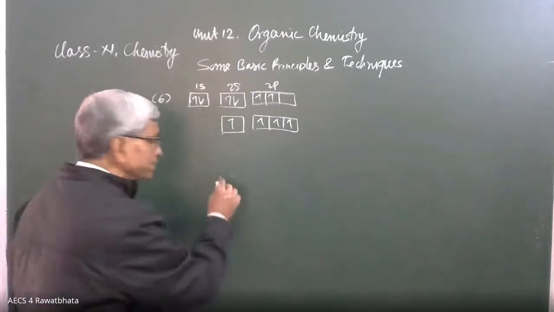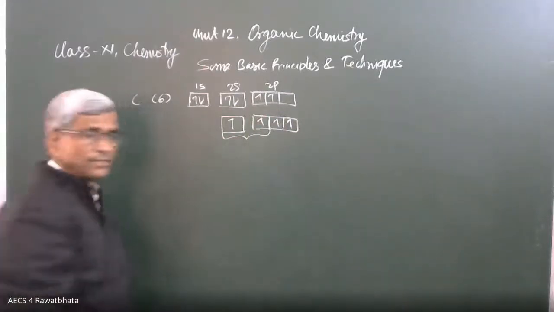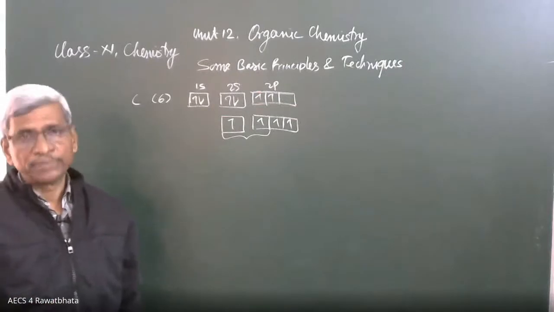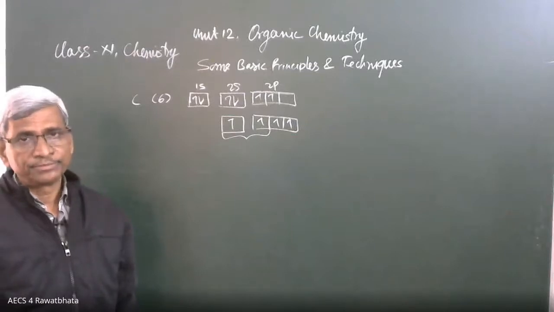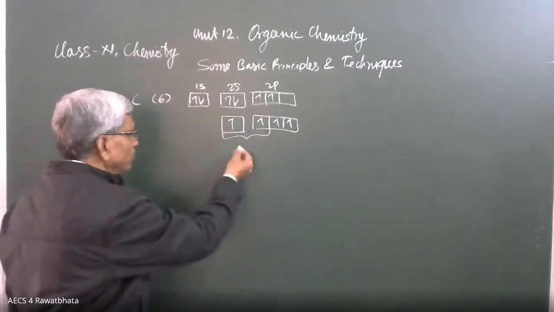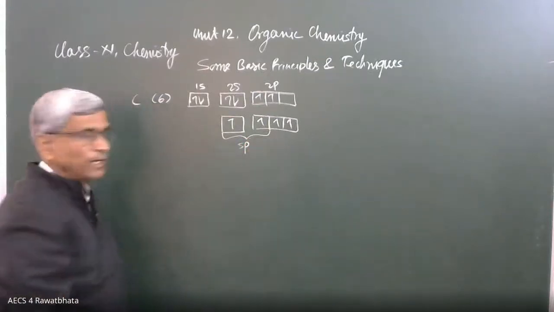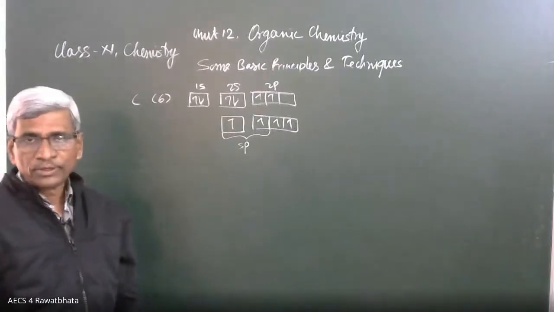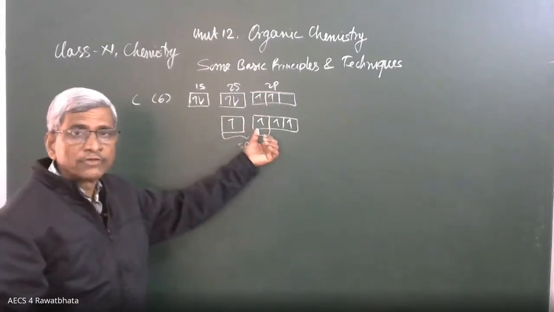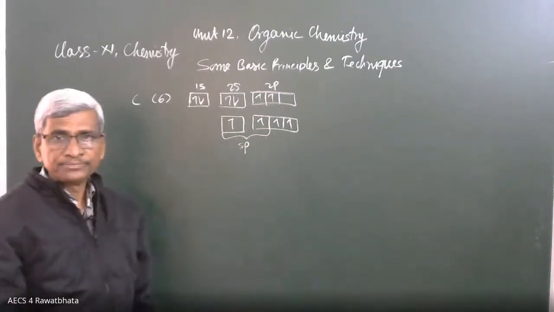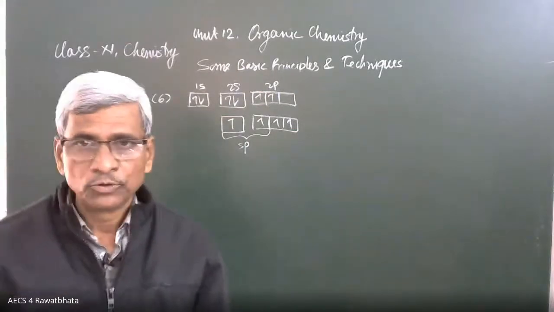As per the need, when we need only two hybrid orbitals, then 1s and 1p hybridize. We have discussed this in the chemical bonding hybridization topic. Only these two orbitals are involved in hybridization, and these hybrid orbitals are called sp hybrid orbitals. Two hybrid orbitals are there. One electron from the s orbital and another from the p orbital mix together and form sp hybrid orbitals. They are two in number.